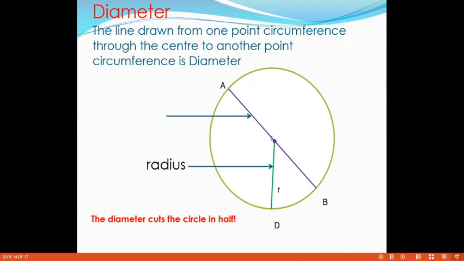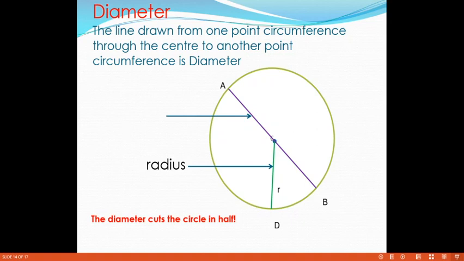Next we define the diameter. How to define the diameter? If I take a circle with its center, the line drawn from one point on the circumference through the center to another point on the circumference is called the diameter. One more definition: if a chord passes through the center, that is called the diameter. The longest chord is also called the diameter.